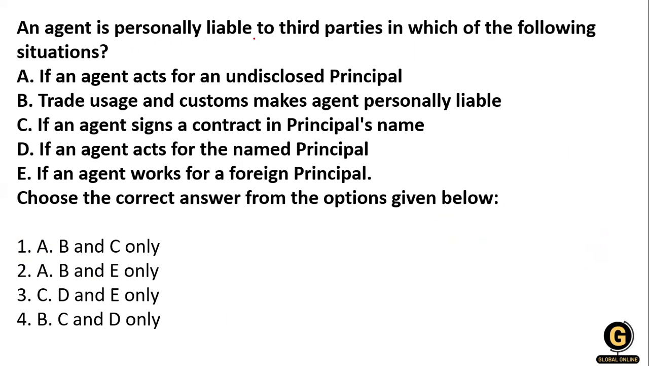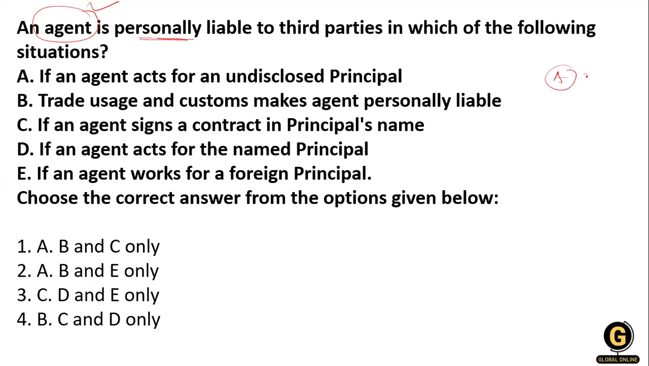An agent is personally liable to a third party in which of the following situations. Okay, this is about the agent. When he is personally liable to the third party, what are the conditions? Because the agent is a middle person.